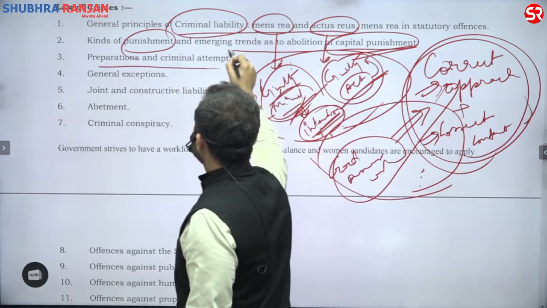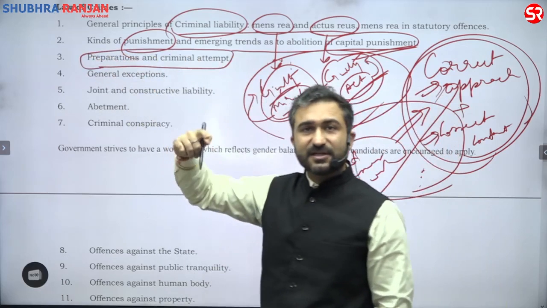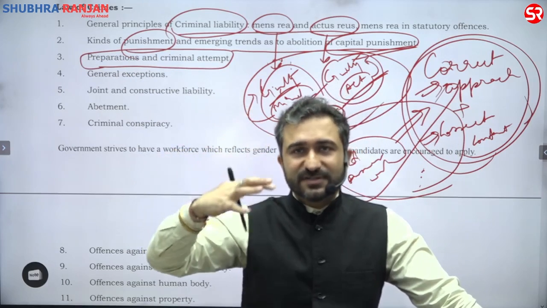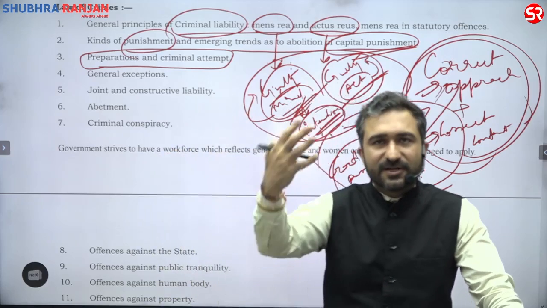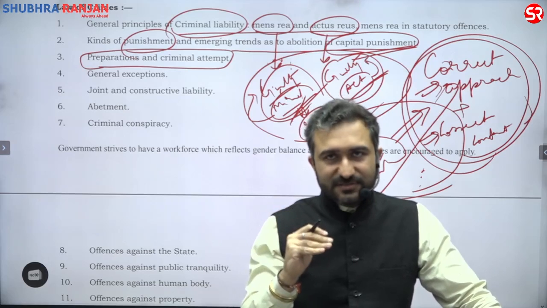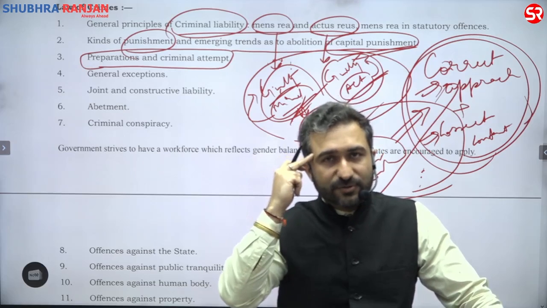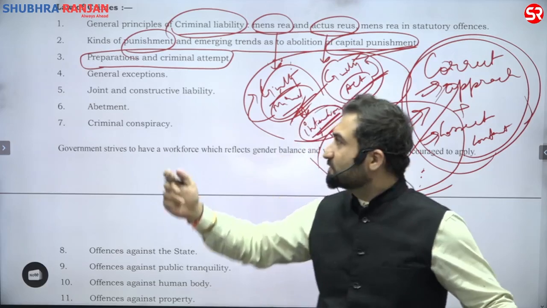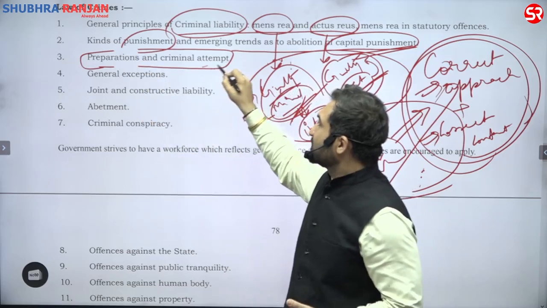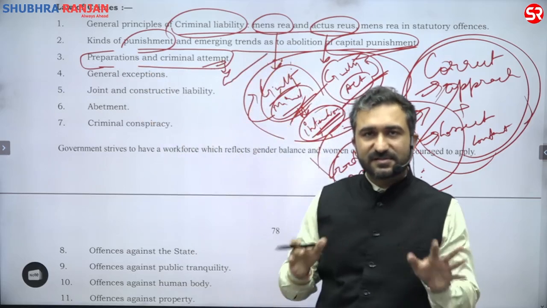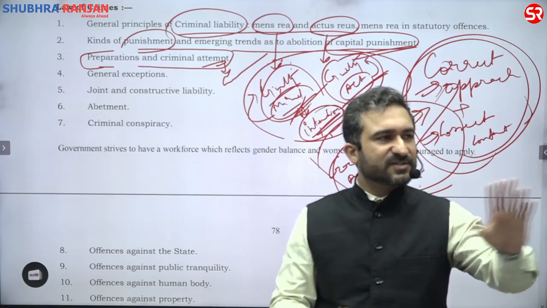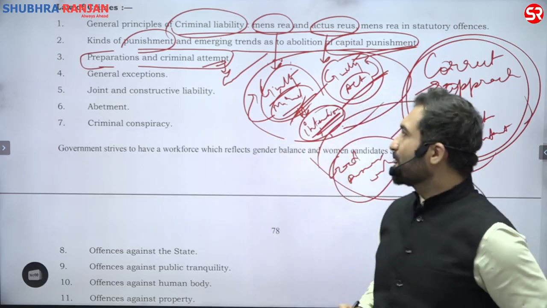Preparation and criminal attempt. There are stages to the act which is known as crime. There are certain stages that the jurists have found out while you do an act. For example, you start with the intention. When you frame your mind that you want to do something, then you start with preparation. This is what they want you to understand. What is preparation? Then you start with attempt. When you do the attempt, then comes the commission of the offense. That means it is said that the act is now committed. Act is over. And once it is committed and proved in the court of law, you get punishment.